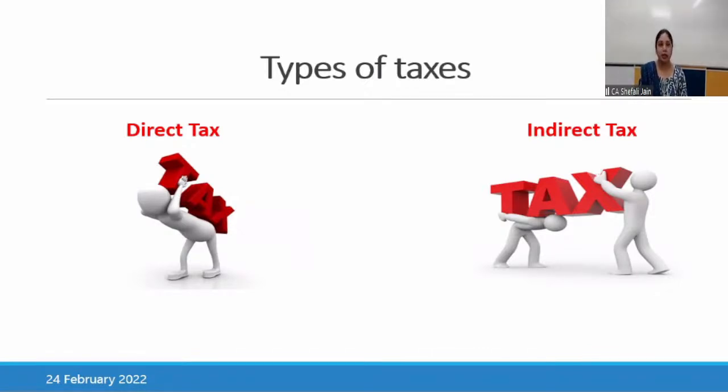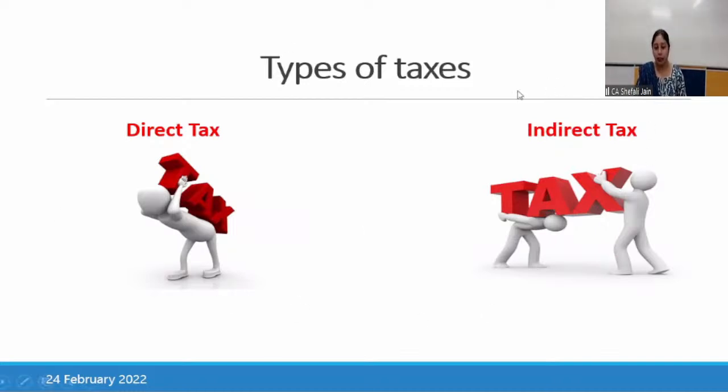Direct tax is a tax where the burden of tax cannot be shifted to some other person. It is paid by the person on whom it is levied. For example, income tax is paid by the person on whom it is levied. That means if a person has an income above a specified limit, then he has to pay the income tax. And the important point here is that he has to pay it from his own pocket. He cannot shift this expenditure to some other person. He has to deposit the tax to the government and bear it on his own.